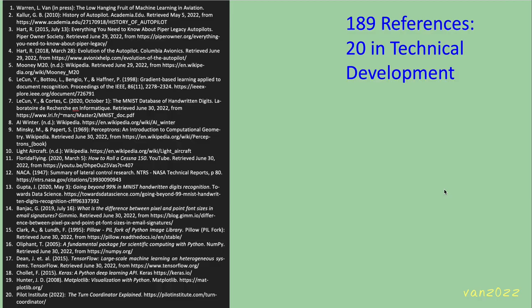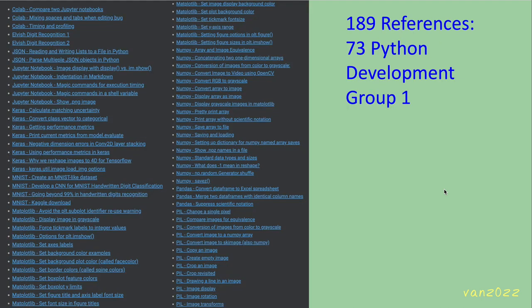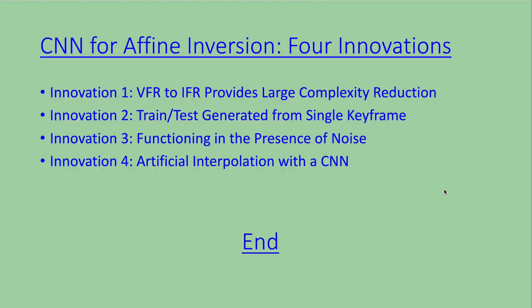This work required 189 references and multiple consultations to SAME. Every one of the aviation, technical, and development references were essential in constructing this proposal and software. The references accumulated during this work would make an interesting ML Python tutorial on their own. So that's it. Those are the 4 innovations for CNNs for affine inversion.